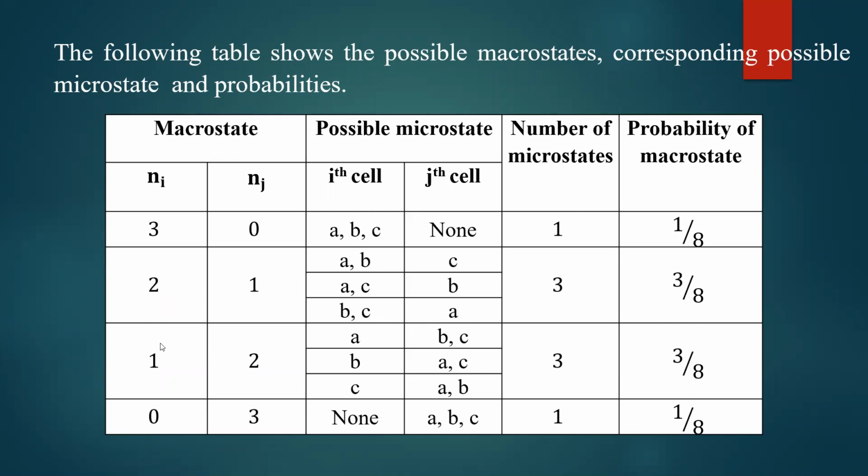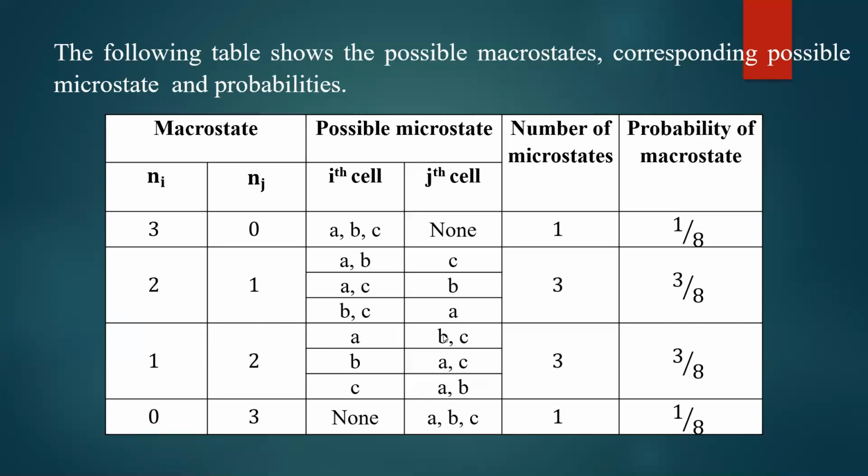Next possibility, let us take in the ith cell 1 particle, in the jth cell 2 particles. Again 3 possibilities. So A in the ith cell, B and C are in the jth cell. B is in the ith cell, A and C are in the jth cell. C is in the ith cell, A and B are in the jth cell. 3 possibilities are there.